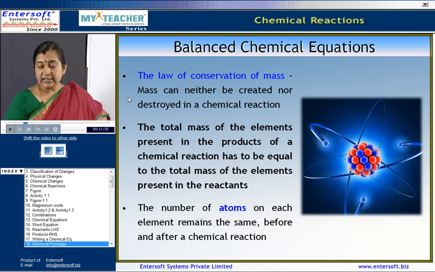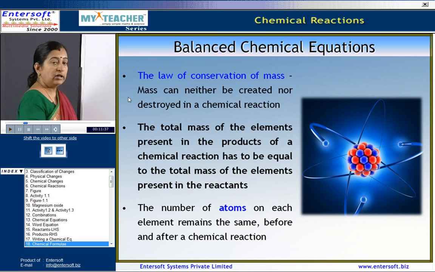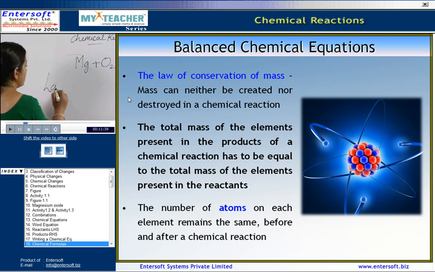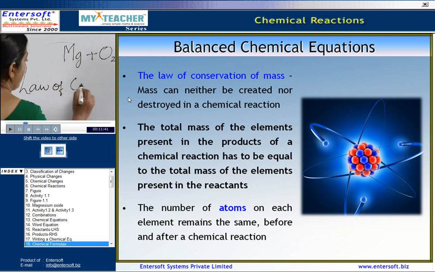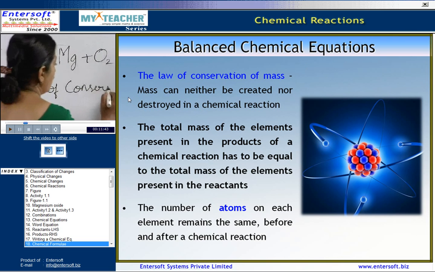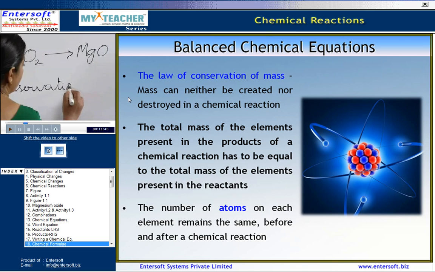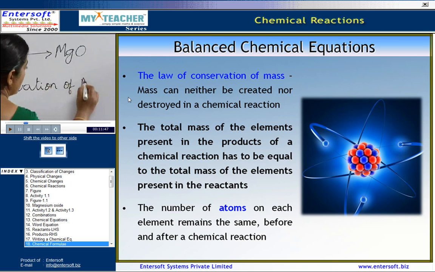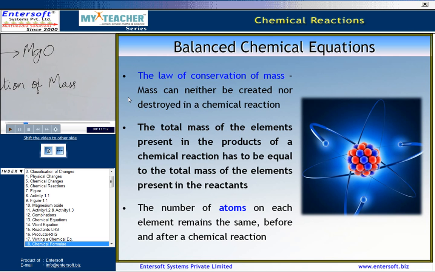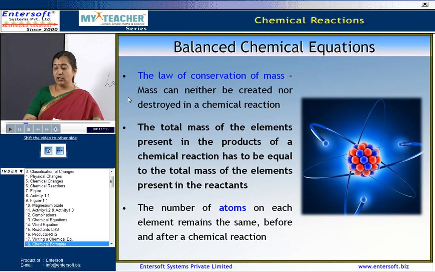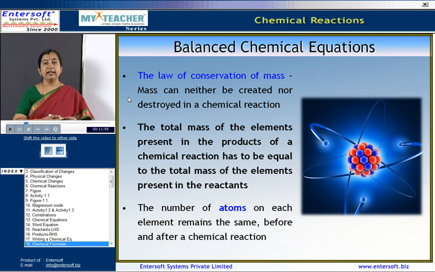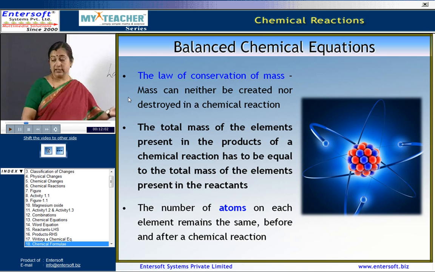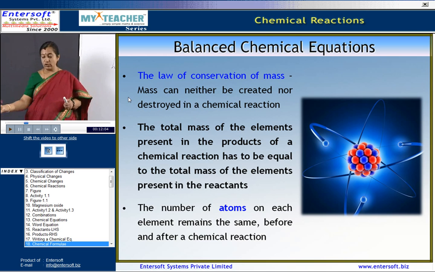In your lower classes, you have studied about the law of conservation of mass. Now, what does this state? The law of conservation of mass states that mass can be neither created nor destroyed in a chemical reaction, but it can only be converted from one form to another.